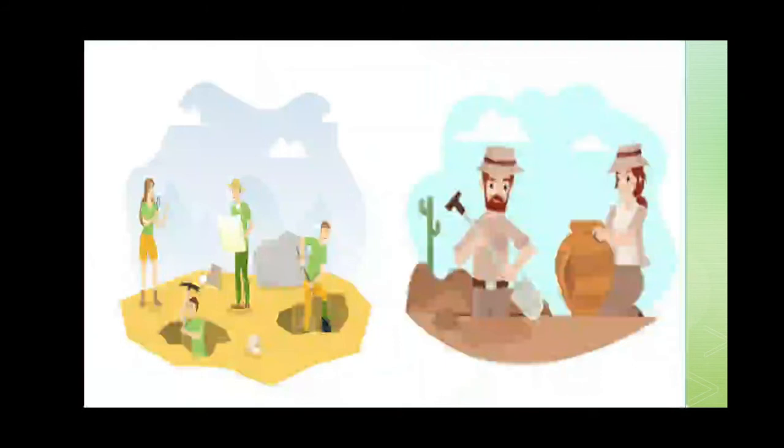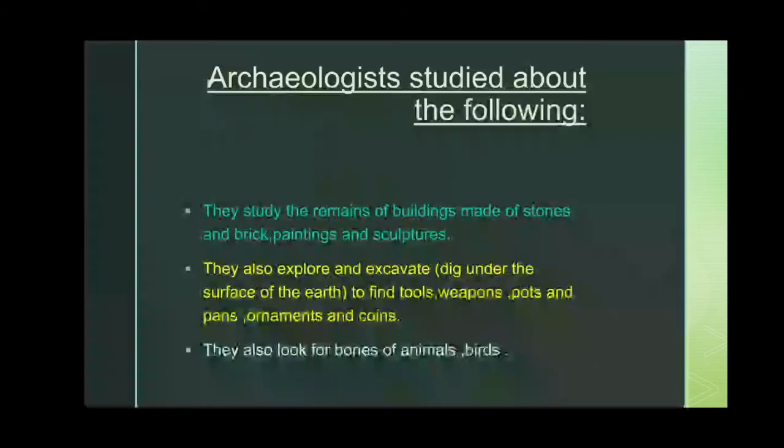Here in this picture you can see, on one side, they are digging under the earth's surface and taking out some things. It can be an ornament, or it can be a pot. On another side, they have got a pot. So all these things give us evidence of the past, of whom it belongs to.